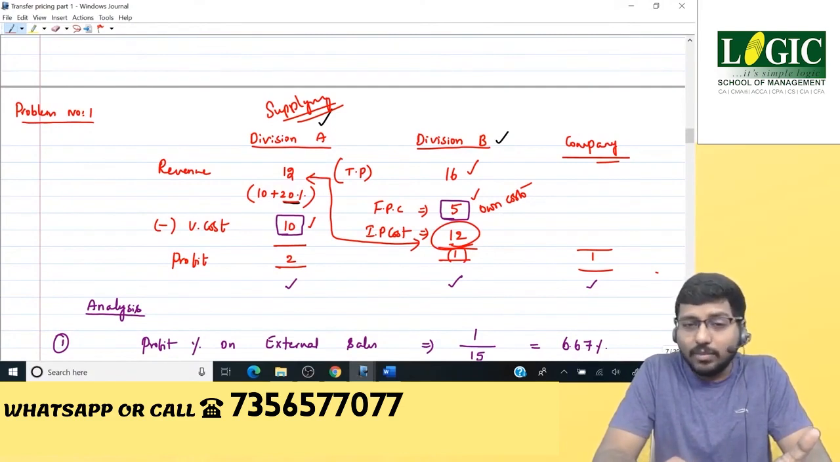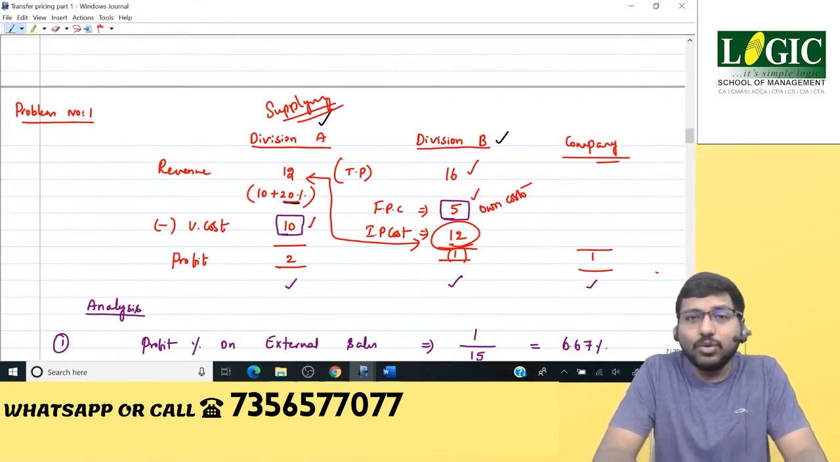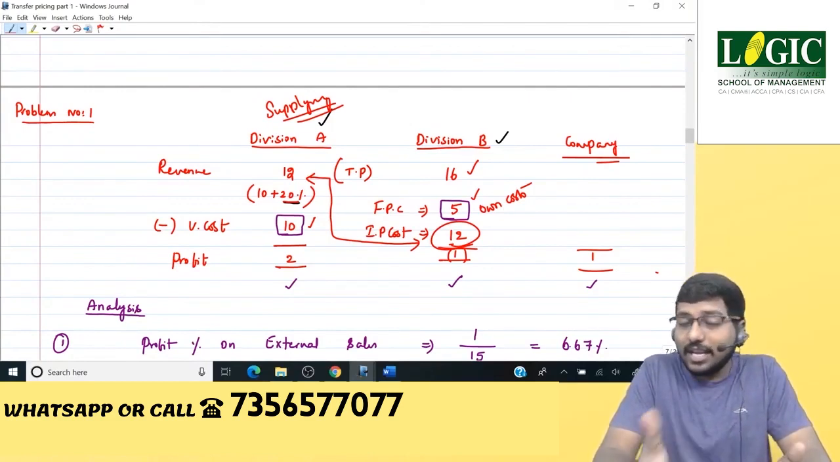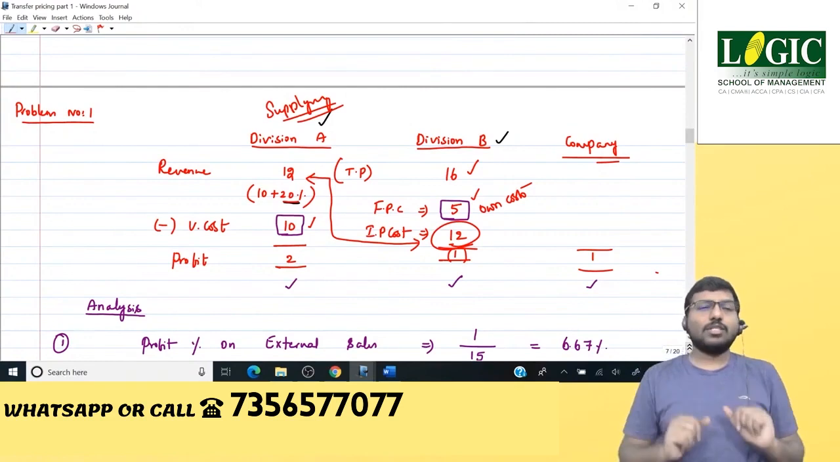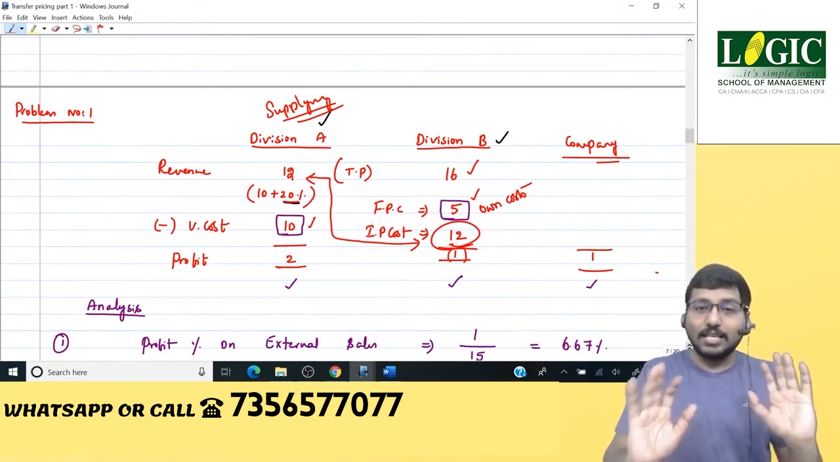The second blow will be division B. Because it's always making losses, it may totally lose its motivation. I mean, the division B manager may lose his motivation. He may get demoralized, and further it may hurt his efficiency, and thereby he may become even more inefficient, thereby increasing the losses of division B, which is again not in the interest of the company. Are you able to understand? So finally, both will damage the company as a whole.